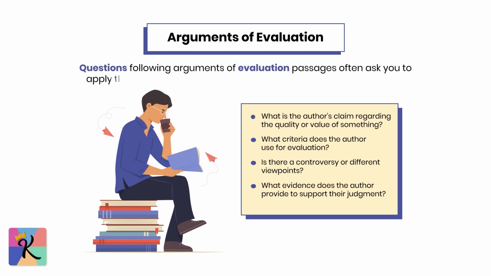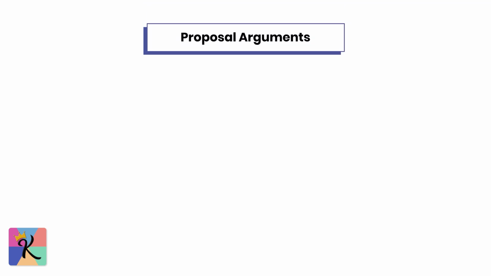Questions following arguments of evaluation passages often ask you to apply the author's criteria to situations not mentioned in the passage. You might also encounter questions about reasoning beyond the text, where you'll need to extend the evaluation criteria to a new scenario.